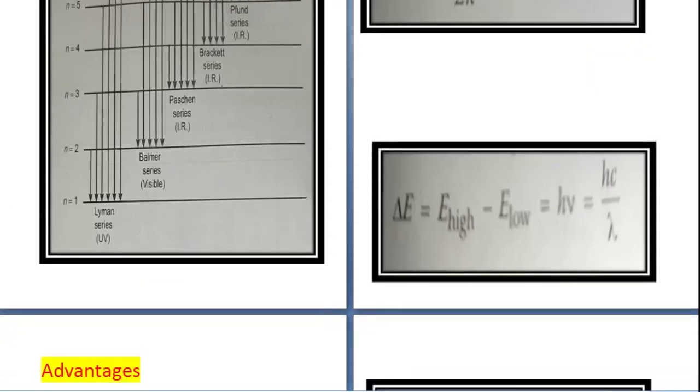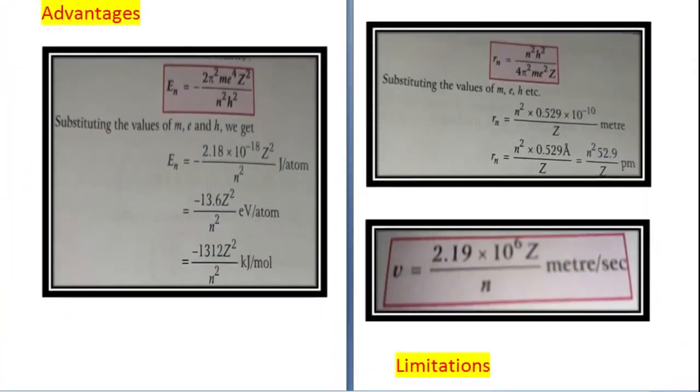Now, the fifth point of Bohr's atomic model says the energy of an electron in atoms is quantized. That means they have definite values and cannot have any value of their own. They have a fixed value.